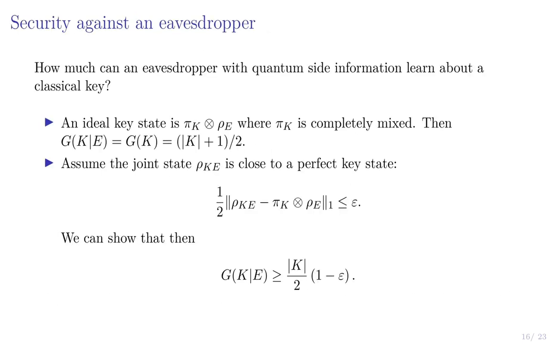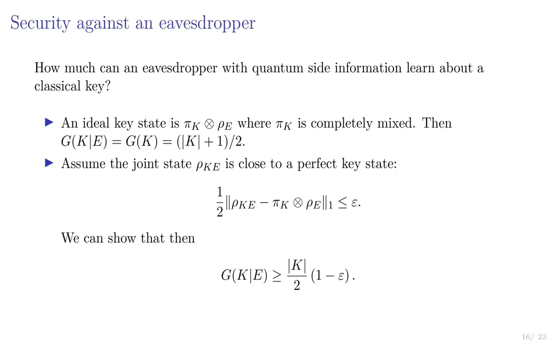One other thing we can do is obtain some notion of security against an eavesdropper. So in this case, instead of x, we have a system K, which describes our key. And an ideal key is pi_K tensor rho_E, where E is the system held by the eavesdropper, and pi_K is completely mixed. So this is ideal because if the eavesdropper has E, and it's in this tensor product state, they actually have learned nothing about the key, and they have to just guess randomly. And so in this case, it's the size of the key plus 1 over 2 that gives you the conditional guesswork.